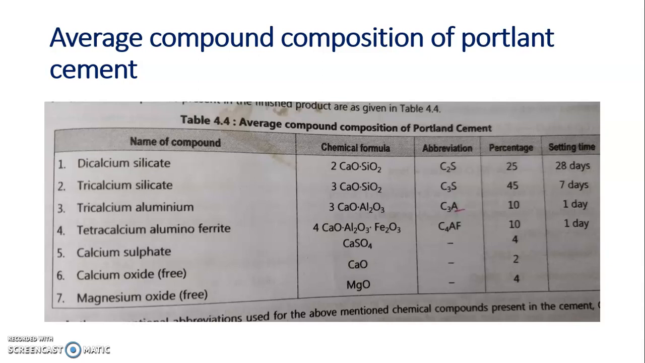And the rest of the components are gypsum 4%, free lime 2%, and magnesium oxide 4%. Try to remember the setting time of these compounds. Dicalcium silicate is a longer setting material. It requires 28 days for complete setting, and earlier setting is due to the presence of this A. That is, whenever aluminium is there, it gives early strength to the cement.